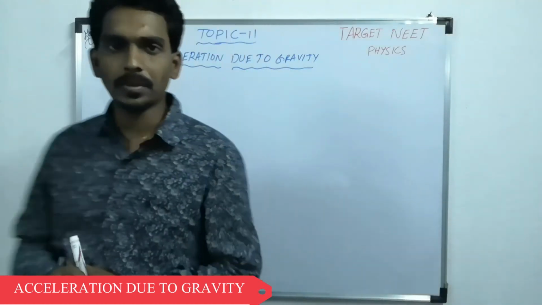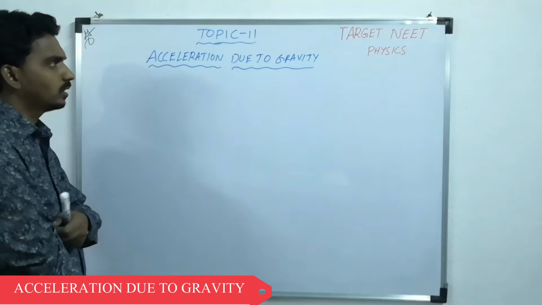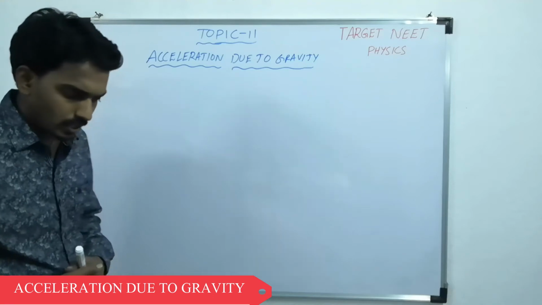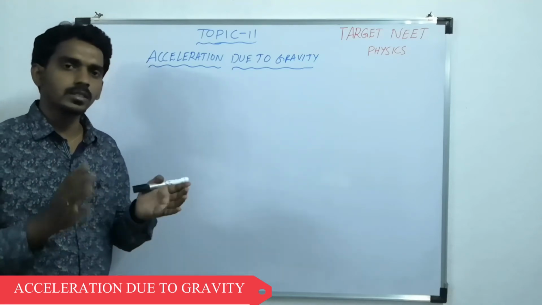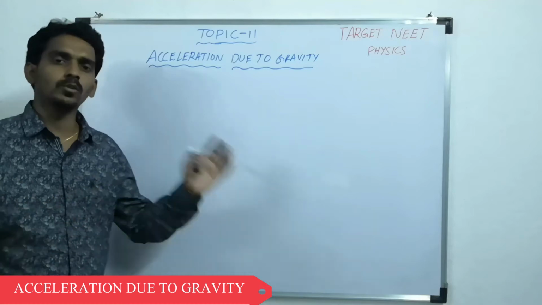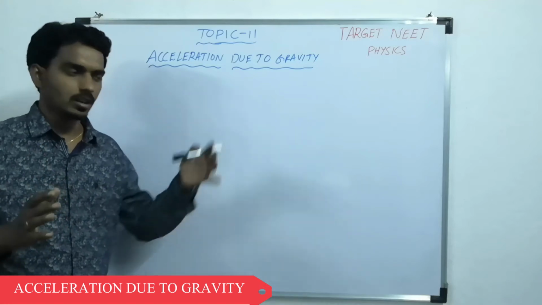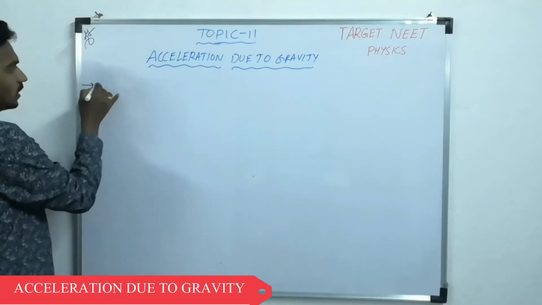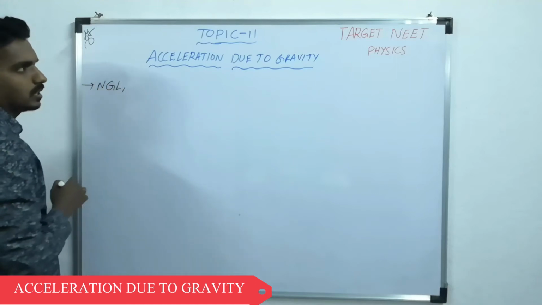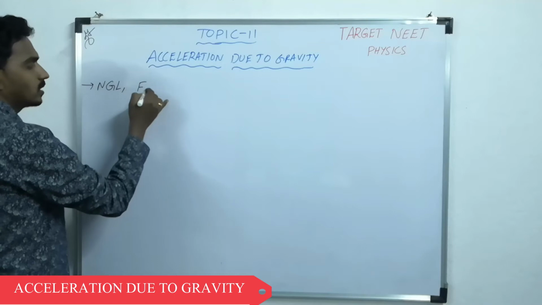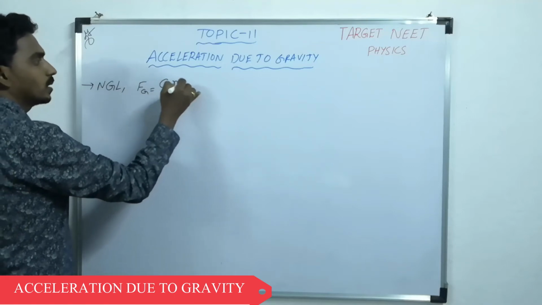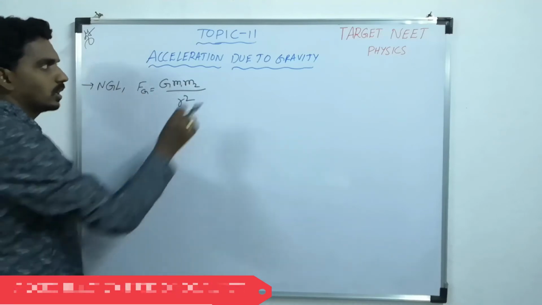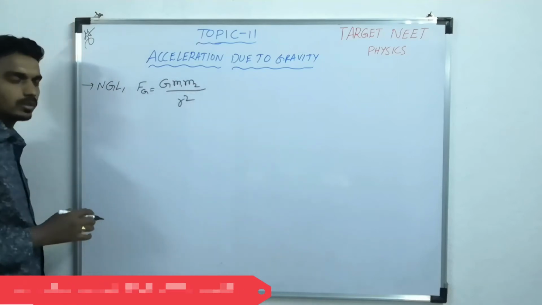So you will get it in the chapter of gravitation, where we study Newton's gravitational law, which says there is always an attractive force between any two bodies, big or small, whatever they are. Newton's gravitational law says the gravitational force between two masses separated by a distance r is G m1 m2 by r square. Using this only we understand acceleration due to gravity.